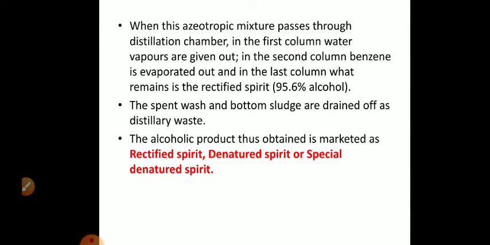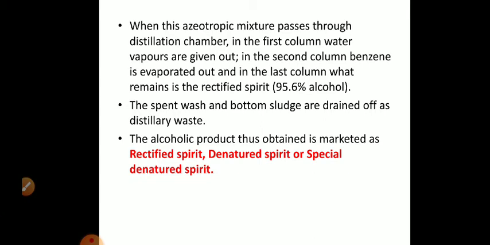In the first column, water evaporates and it is given out. In the second column, benzene is evaporated, and in the last column, what remains is the rectified spirit containing 95.6% alcohol. The spent wash, the waste liquid, and the bottom sludge are drained off as distillery waste.